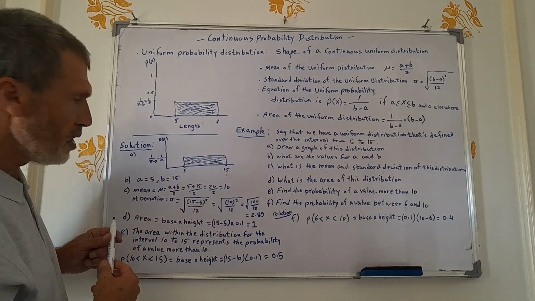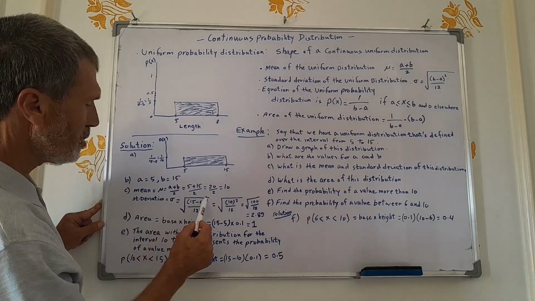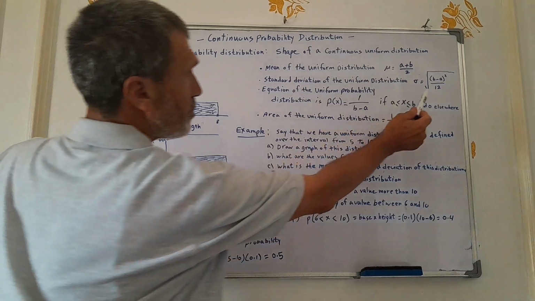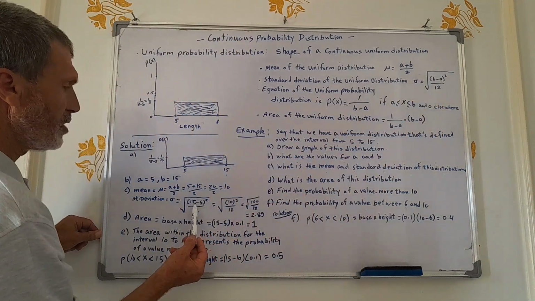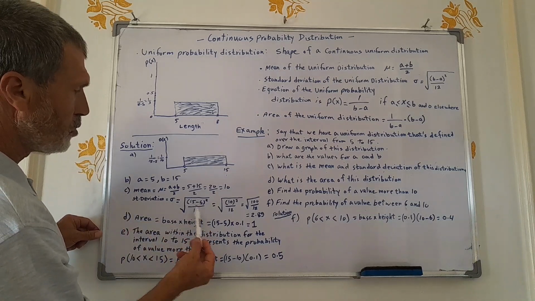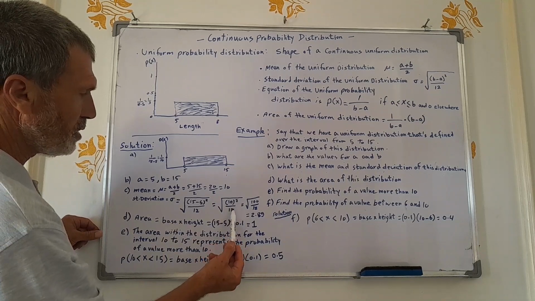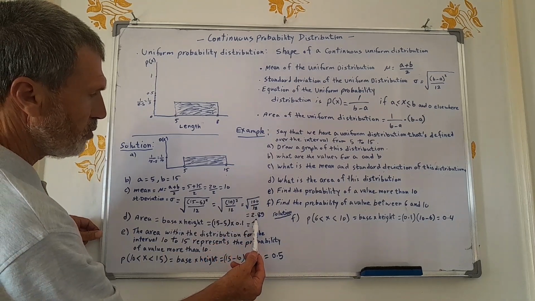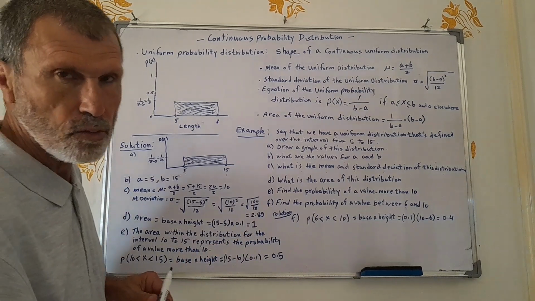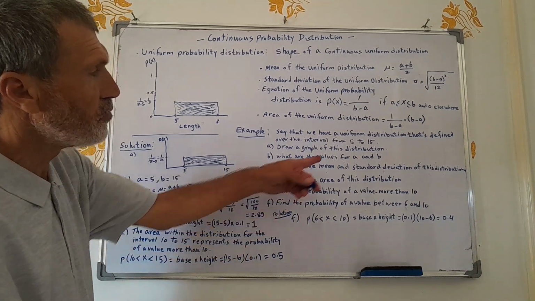What about the standard deviation? The standard deviation sigma is equal to the square root of B minus A squared, 15 minus 5 squared, over 12, 10 squared over 12, 100 over 12, you come up with 2.89. This is the standard deviation of this uniform distribution.